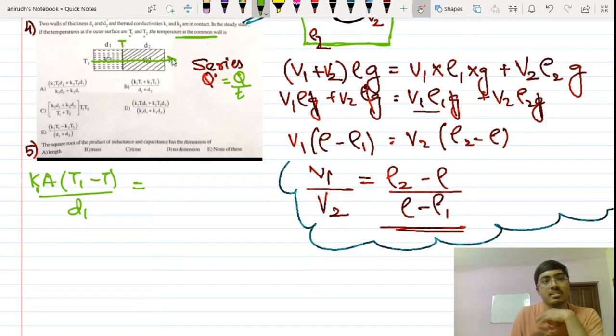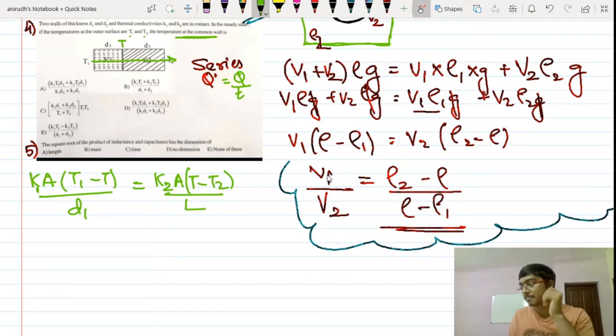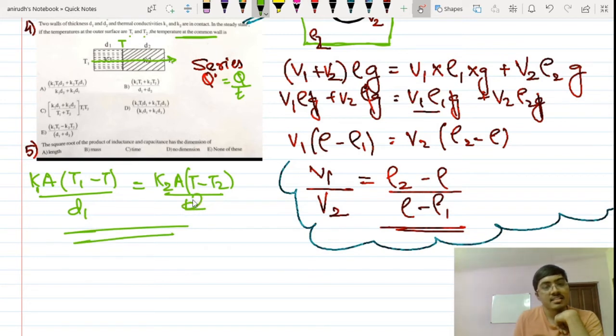Now you can simply equate it to the same current flowing through this. I have an analogy with current electricity here, series combination. So this is K2A multiplied by T minus T2 divided by L, which is d2. So what to do here? You simply solve this and try to find out what is T.